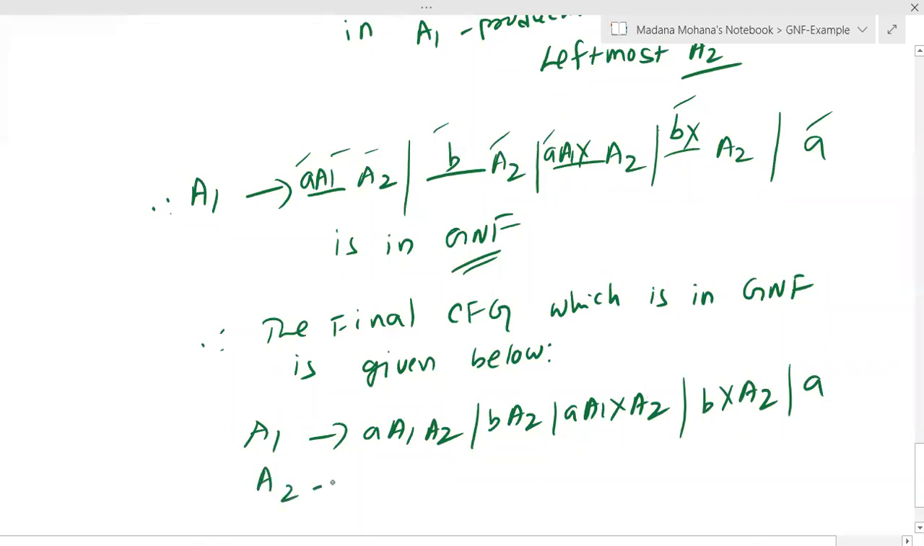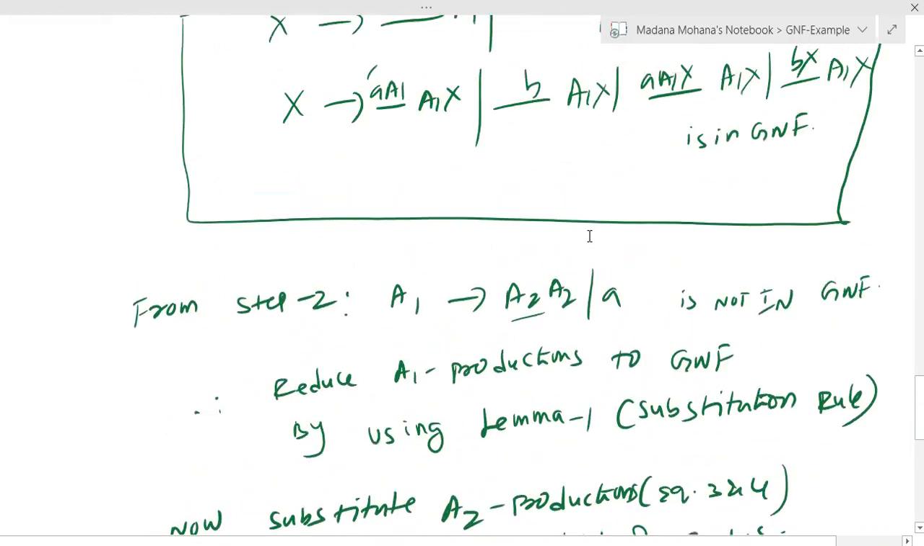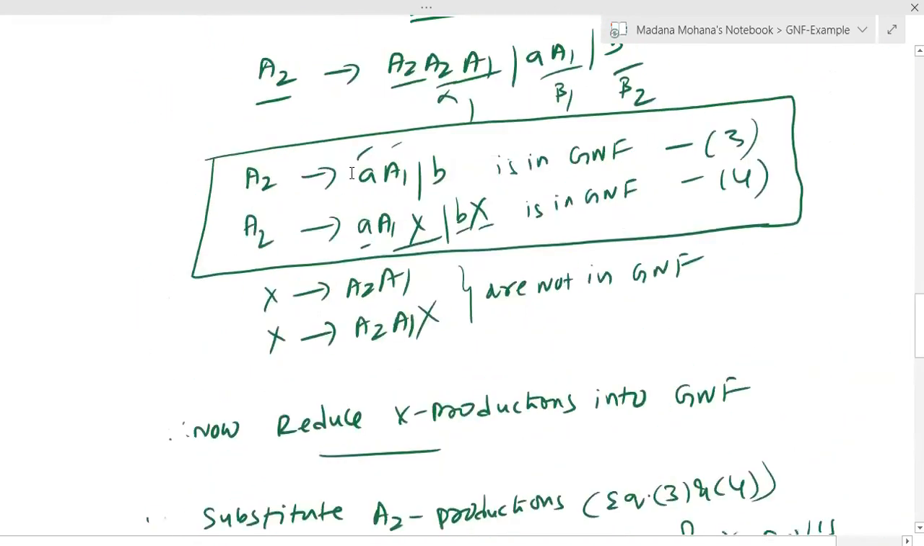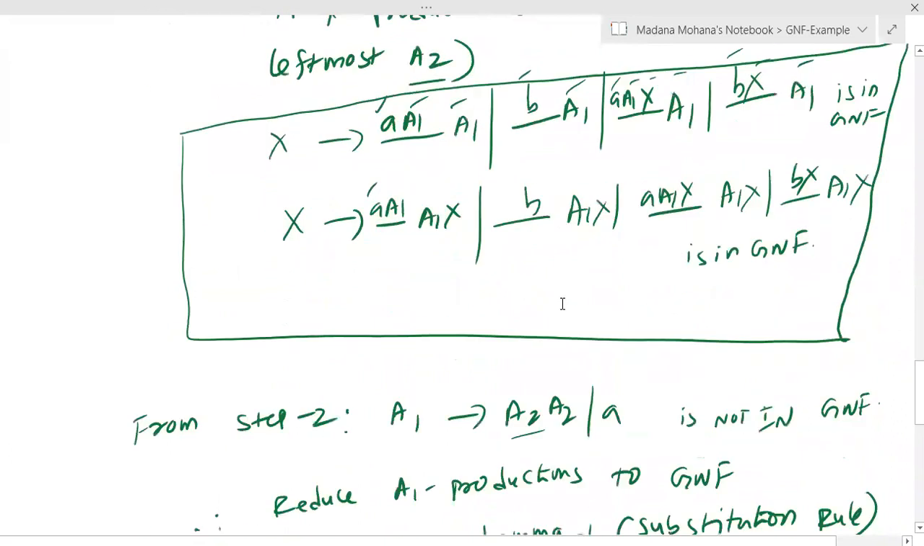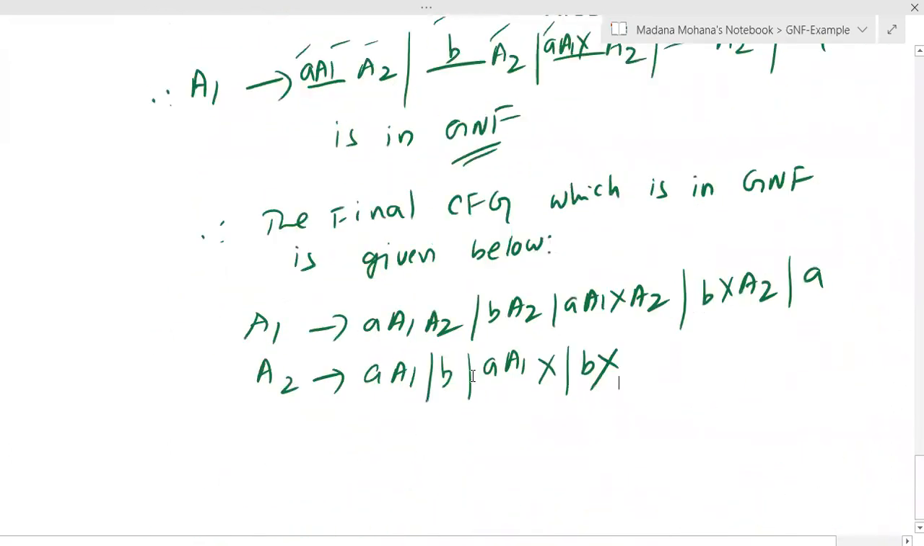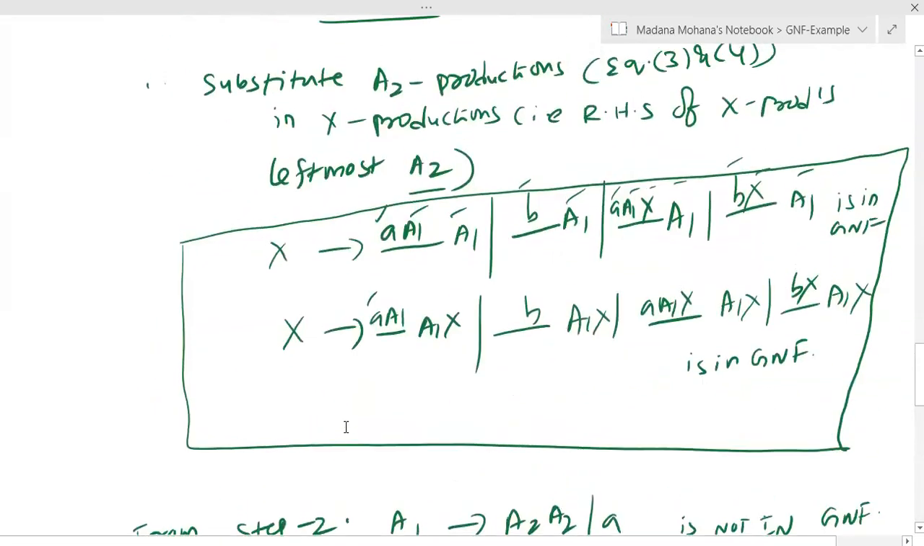Now A2 productions you can write down. A2 derives A1 or B, A1X or BX. Here we substituted all A2 values. Total 4 productions. So that is A1 or B, A1X or BX. Now X productions write down, combine all X productions. Why? Because starting with same left hand side variable. All this you can write down.